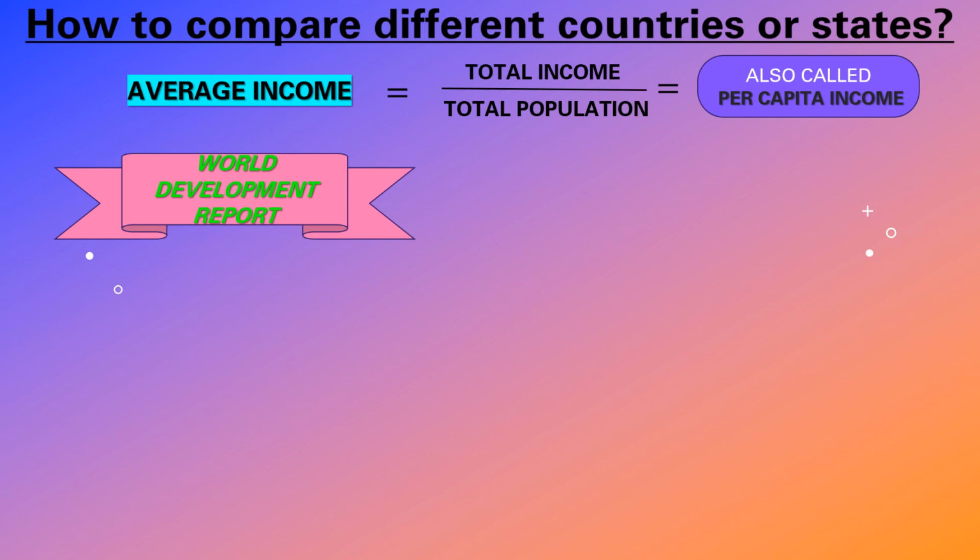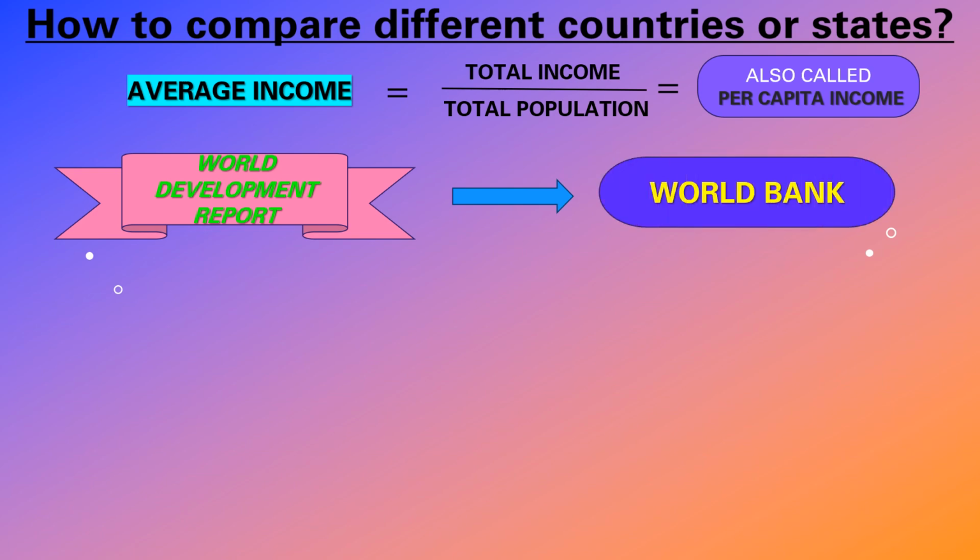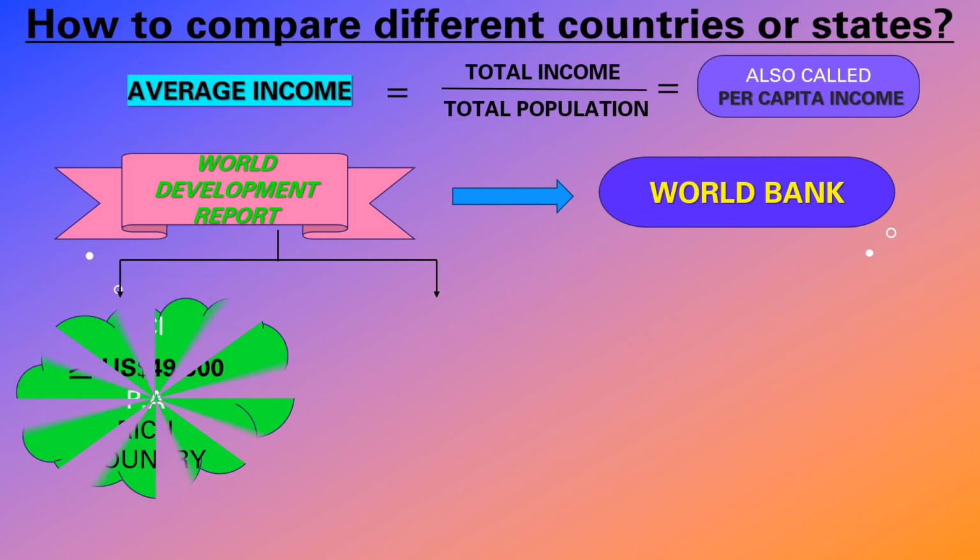Now we'll see. The World Development Report has given one report about this per capita income. This World Development Report is organized by the World Bank. Now countries are divided into two categories, which is developed and which is not developed.